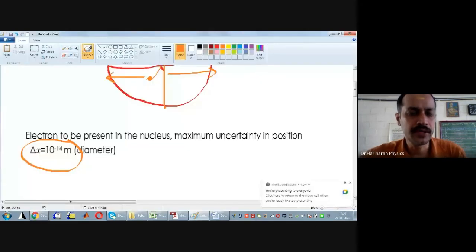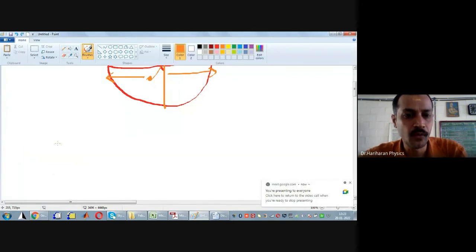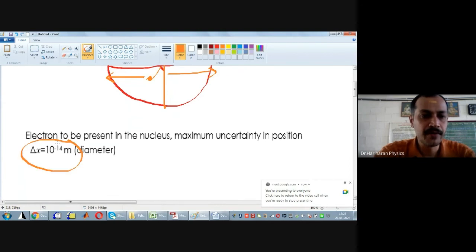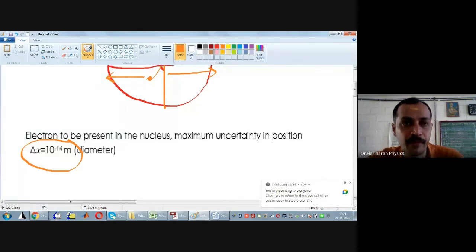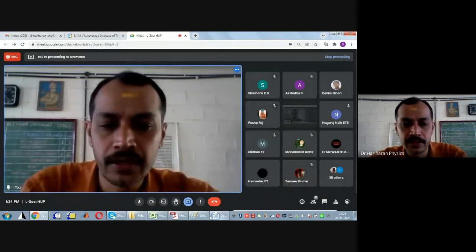The diameter of the nucleus is of the order of 10 power minus 14 meters, not 10 power minus 4. It is 10 power minus 14. Therefore, this will complete step 1.